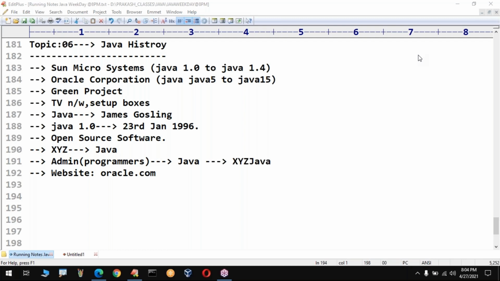The next version is 1.4. It was released in 2002. What are the new concepts? The new concept that was introduced here is regular expressions. They introduced one beautiful concept.